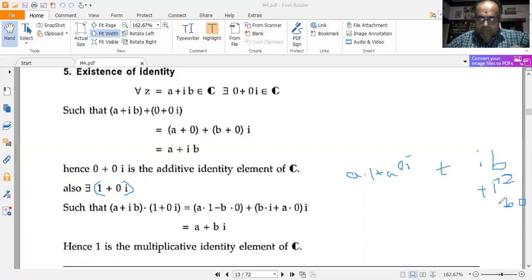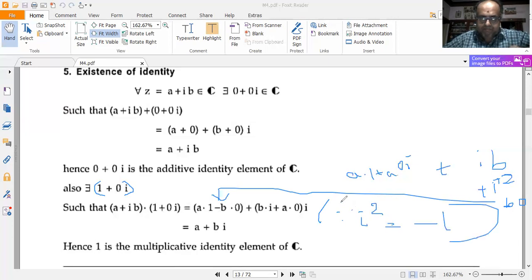So i squared is equal to minus 1. So that's why this minus sign comes here. ib multiplied with 0 into i becomes i squared into b into 0, which is equal to b into minus 1, or minus b into 0, because i squared is equal to minus 1. Let me write the reason here: because i squared is equal to minus 1, which gives me a plus bi itself. So hence 1 is the multiplicative identity element of C.